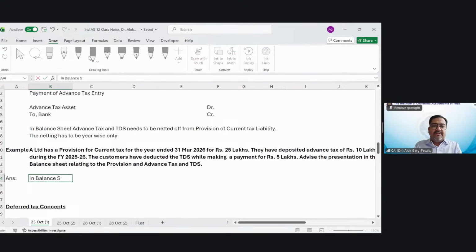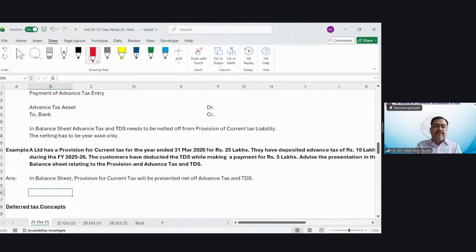In the balance sheet, provision for current tax will be presented net of advance tax and TDS.